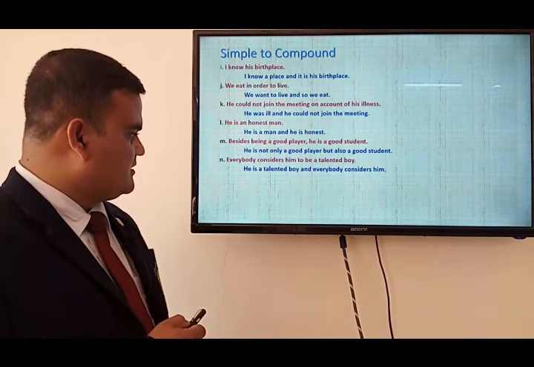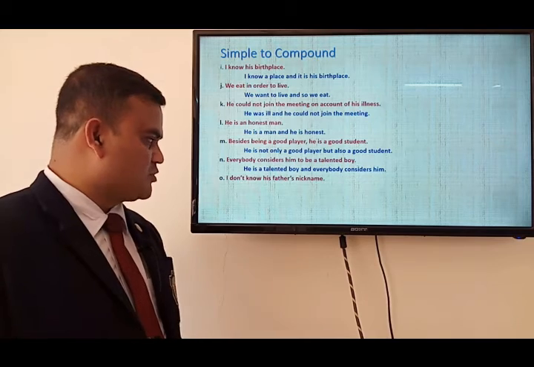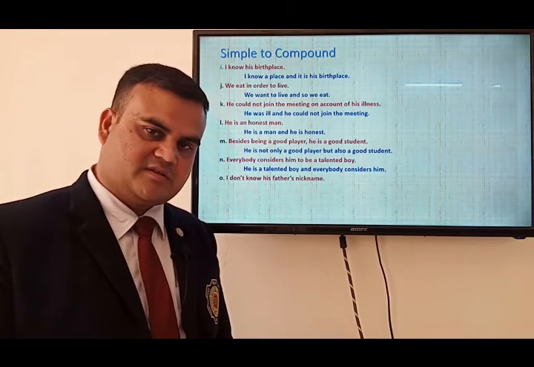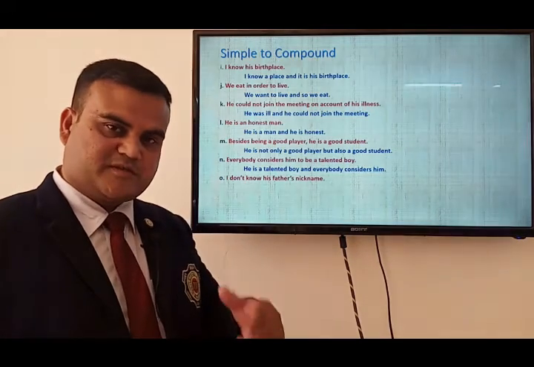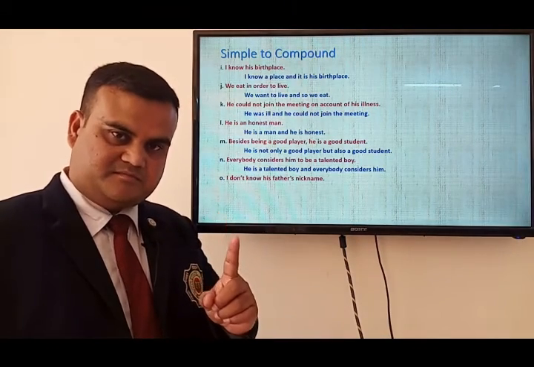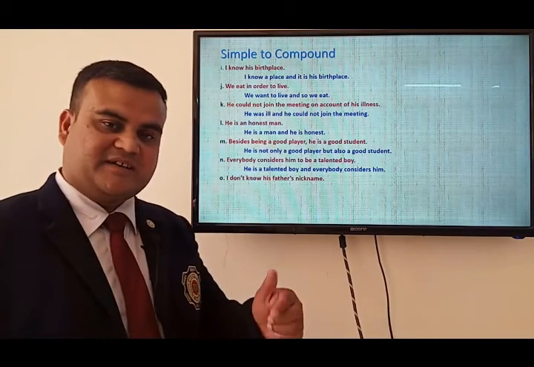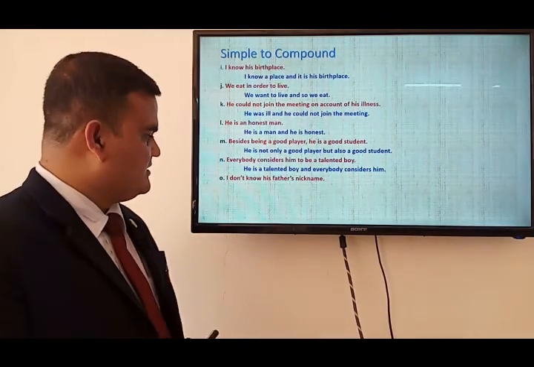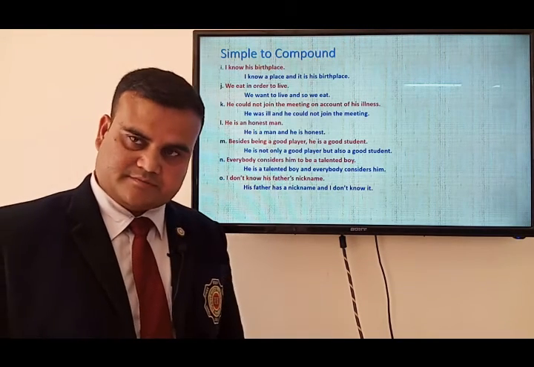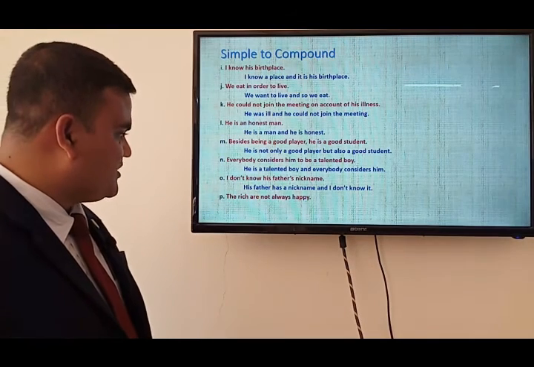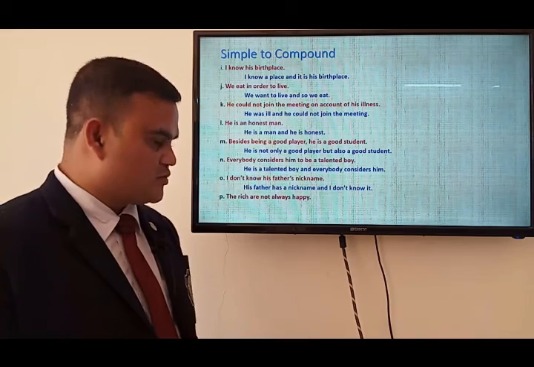Then next, if we go through another example: I don't know his father's nickname. I don't know, in negative, is the main verb. One clause. I am repeating right here to confirm a principal clause for your better understanding while making a simple sentence. His father has a nickname and I don't know it. His father has a nickname is a clause and I don't know it.